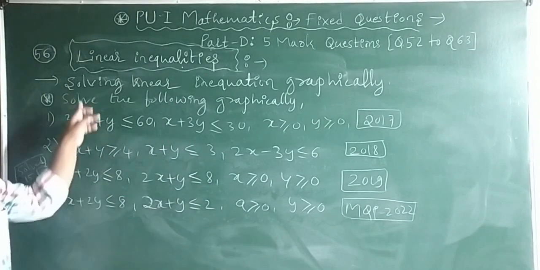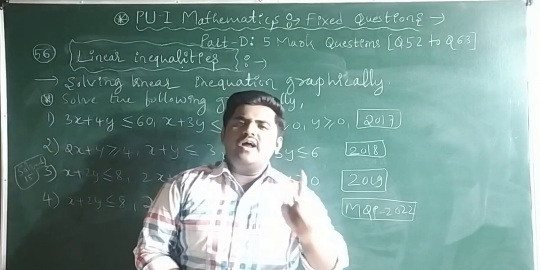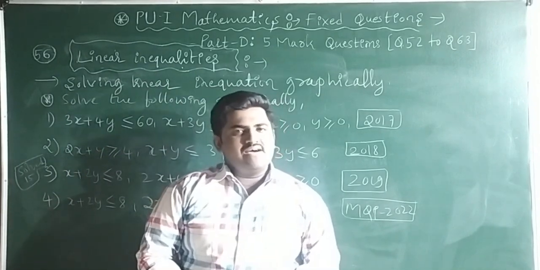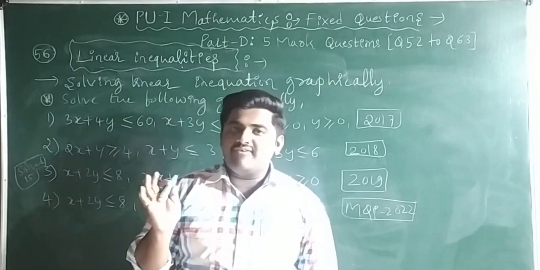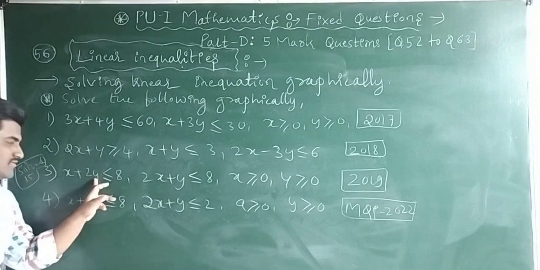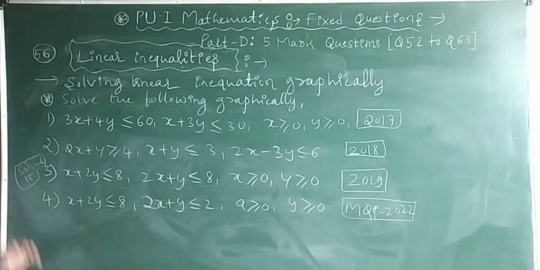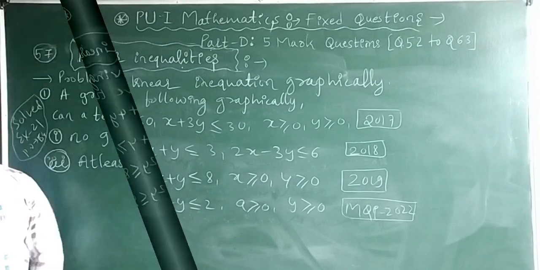So out of these 4 questions, you are definitely going to get one question in the annual examination, and that too as question number 56. Solve graphically linear inequalities. Right. And this question is already given in the NCERT textbook. It is given in solved example number 50 in the NCERT textbook. If you want to take a screenshot, you can take it, guys.